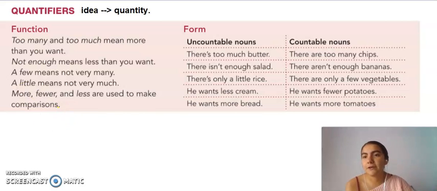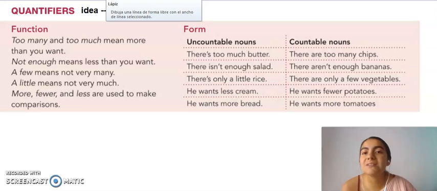So in the quantifiers, as you already know, there are some quantifiers that have similar meanings, right? But they change because some of them can be used with countable nouns and some others can be used with uncountable nouns. Okay, so we basically have to know which ones to use with which ones. So let's start with too many and too much, which is the first one.